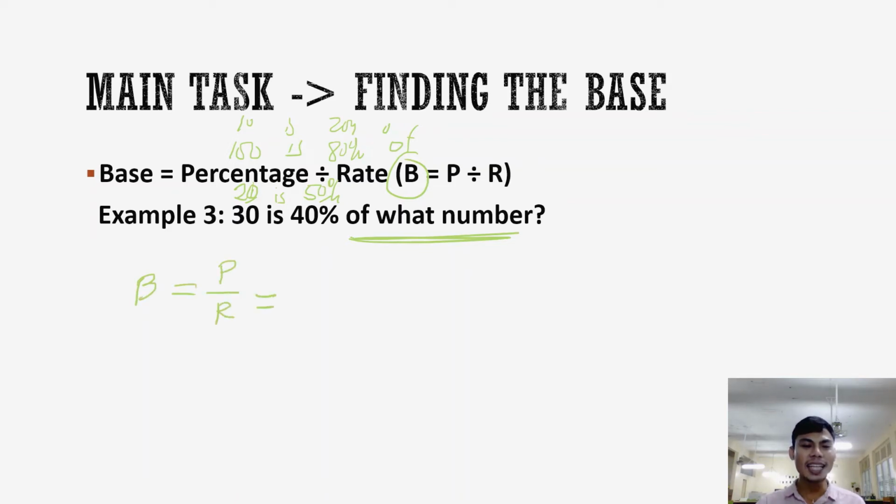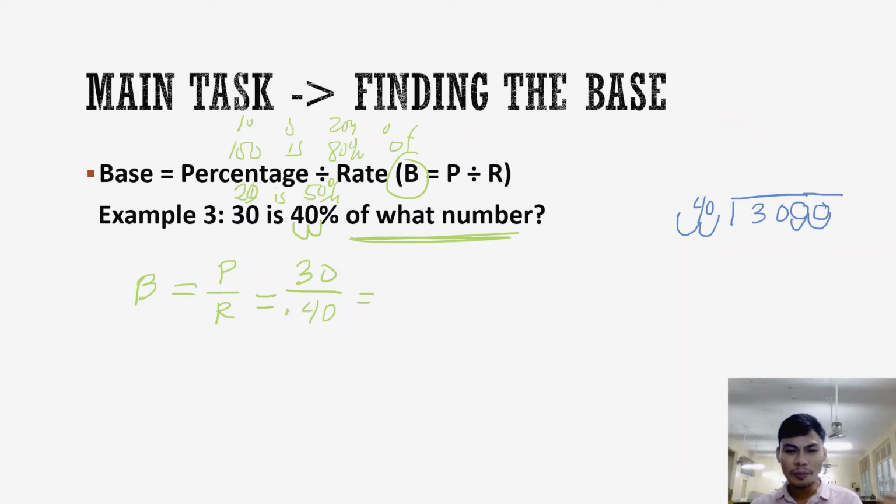Let's write it. The percentage is 30. The rate, straight to decimal, 1, 2, so it's 0.40. And do the math. Just to review, 0.40 divided by 30. 2 decimal places move. 1, 2. Here, our decimal places, 1, 2. Since there are two movements, we have two zeros.